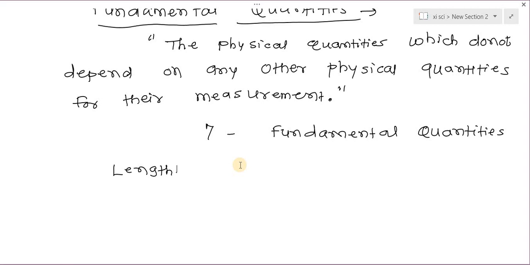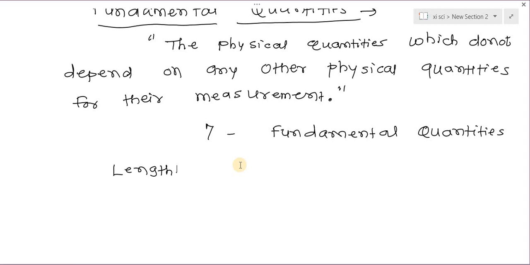Area is also a physical quantity, but for its measurement we depend upon length. So area is not a fundamental quantity; there are only 7 quantities which do not depend upon any other quantity for their measurement.